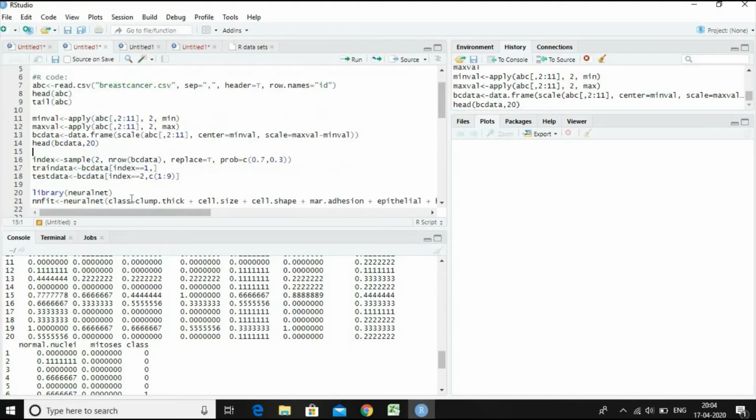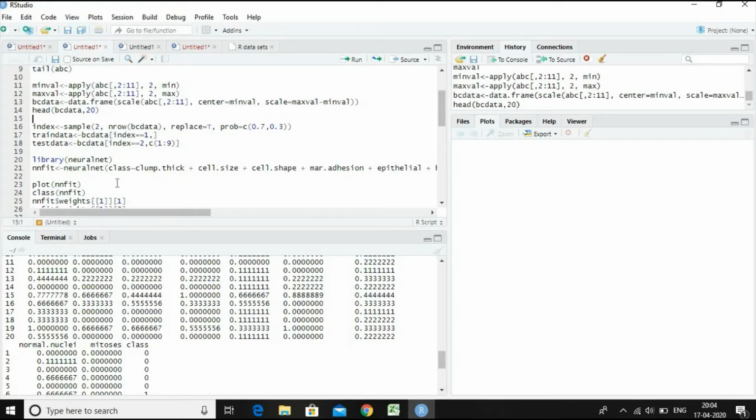So let us now run the model further. Let us index this data object, the breast cancer data, into two sub data sets. One is the train data, which will train the neural network model, and the other is the test data, which will be used for testing the neural network model that has been developed.